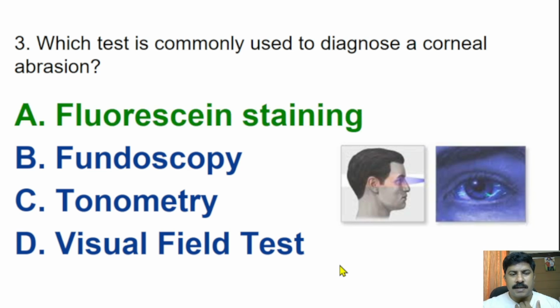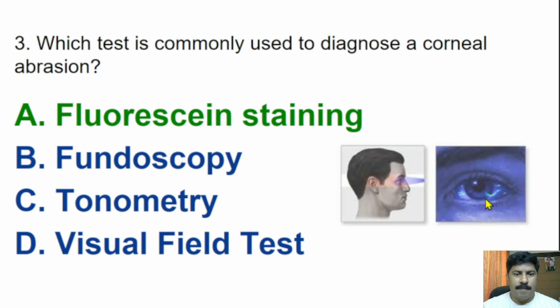Fluorescein staining. After putting some fluorescein stain into the eyes, the doctor will shine a blue light. So we can easily diagnose the injury or the abrasion. We can see it as a green color. First the doctor will put a fluorescein stain over the eyes and then shine the blue light.